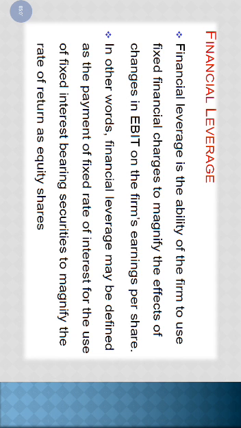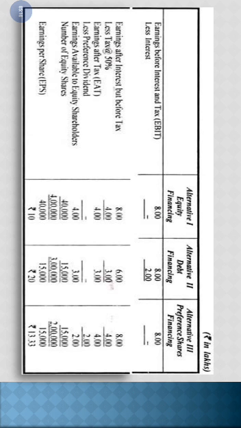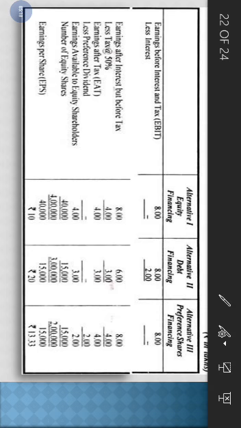Now we have to get the number of equity shares. So here you can see the company has already issued 15,000 equity shares, right? And in the first alternative, it is issuing 25,000 equity shares. So when we add 15,000 and 25,000, we'll get the number of equity shares as 40,000. I hope this is clear.